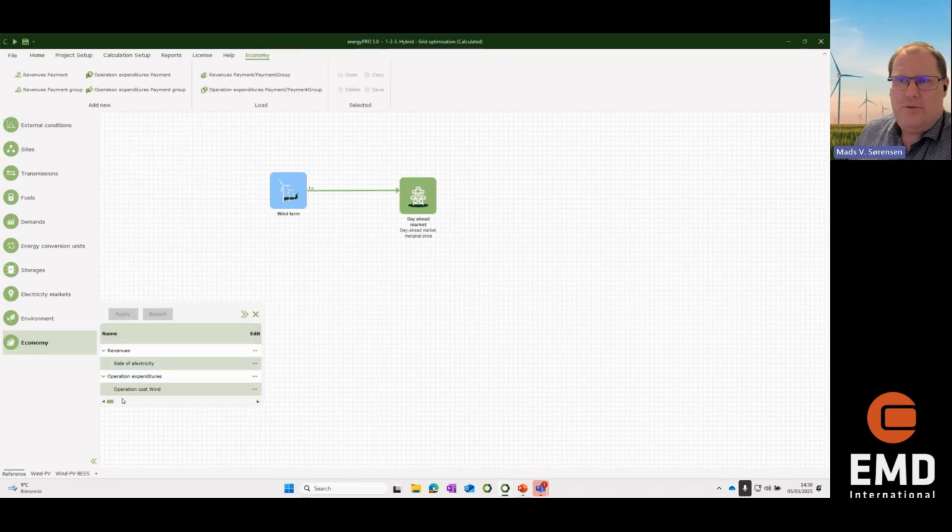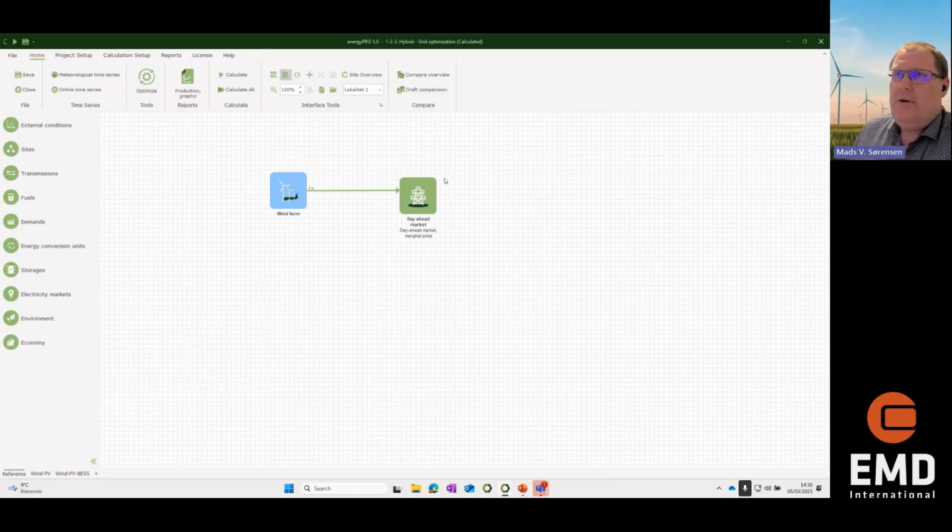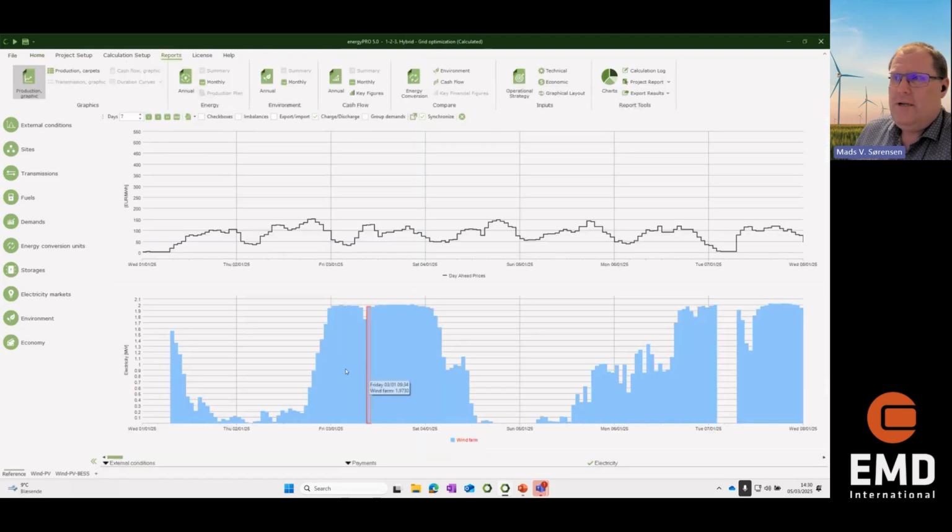And then just to show that you can put in expenditures, there's a cost for operating the wind farm. Once everything is settled, I can click on this one, and I will see a graph of the turbine production. Below here, we have the electricity production, and up here we have the electricity prices.